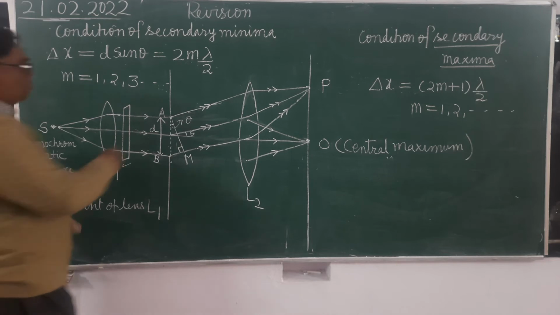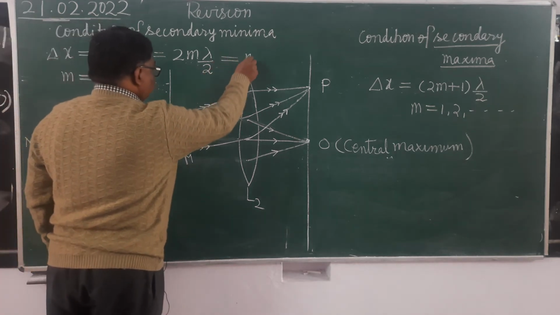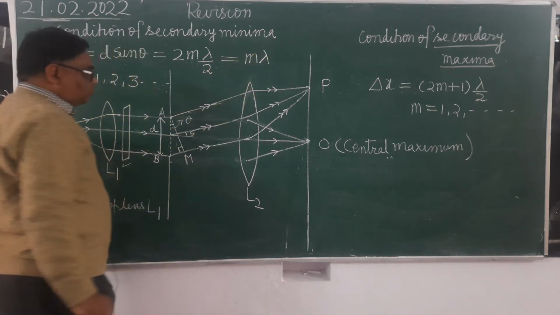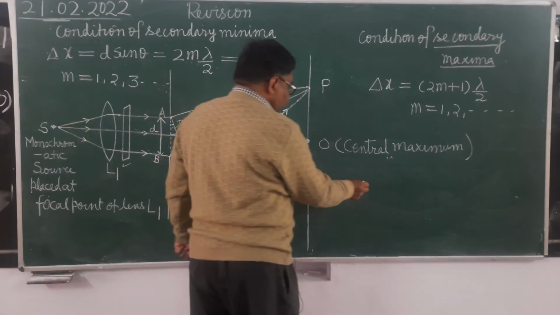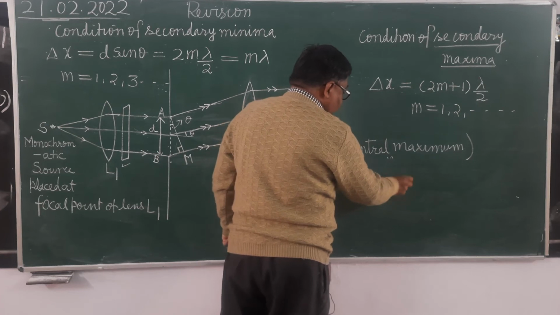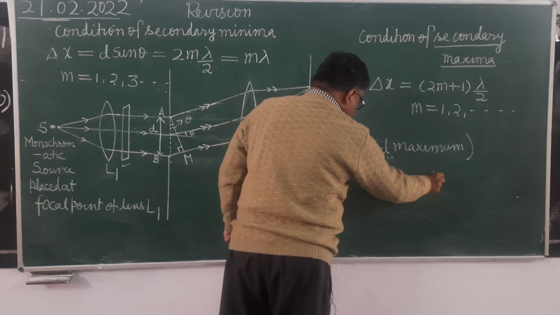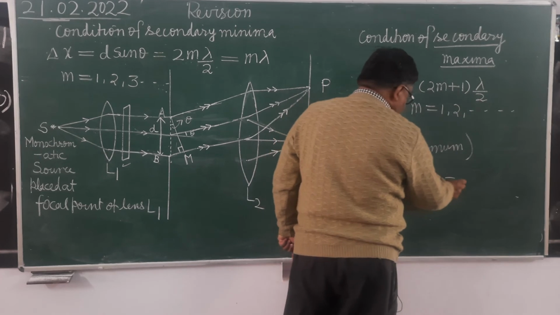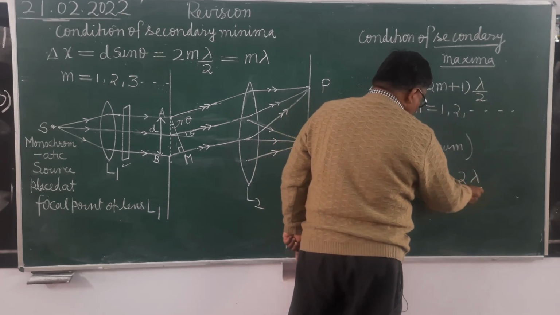First order secondary minima is forming means what will be the condition? The condition for first order secondary minima is d sin theta equals 1 lambda, that is lambda. Means we can write it as 2 lambda by 2.